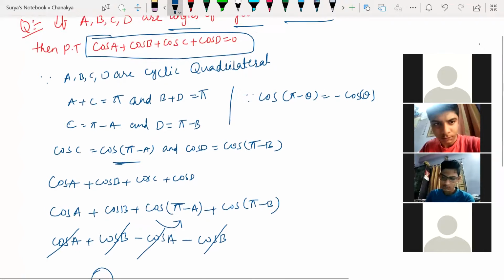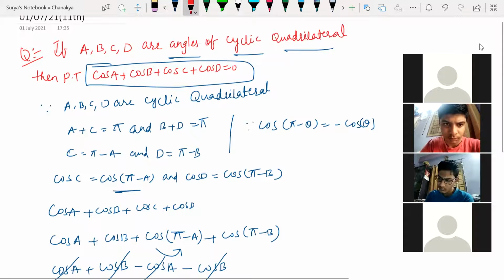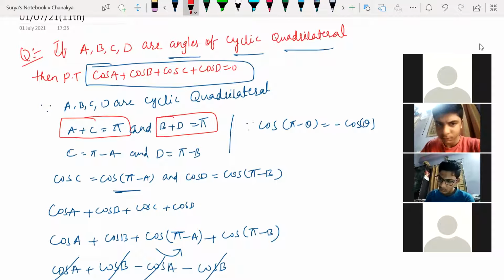Understood? See here, ABCD are cyclic quadrilateral angles. Cyclic quadrilateral means I should take 180 degrees. Sum of any two opposite angles is supposed to be equal to 180 degrees, like supplementary angles. All right, understood? Yes. Yes.